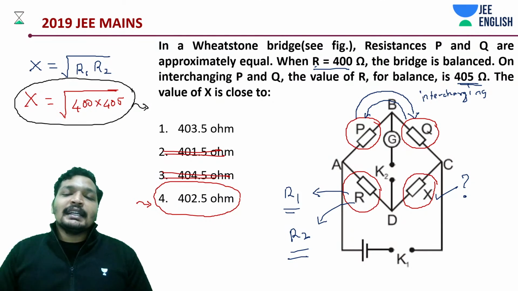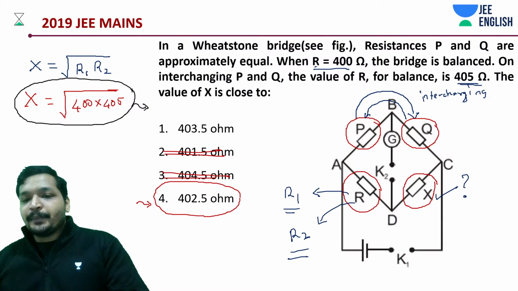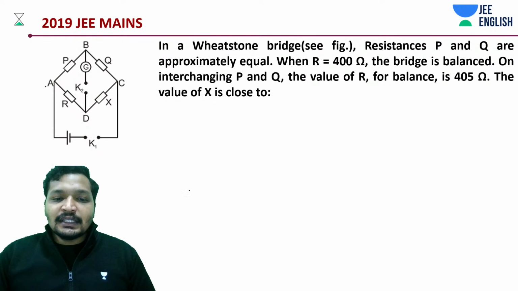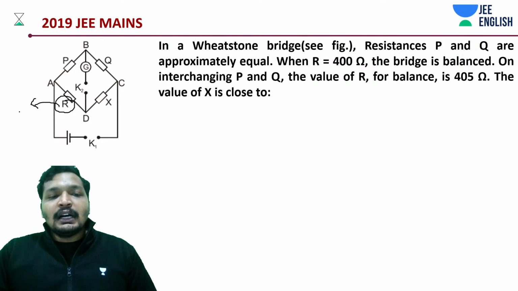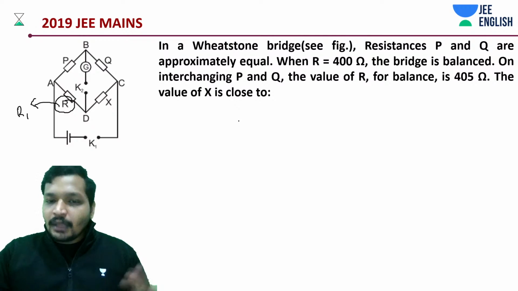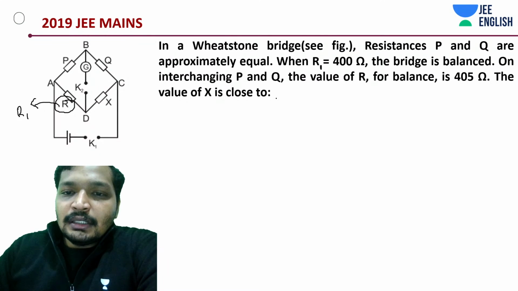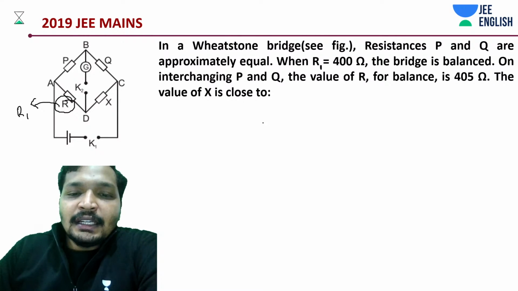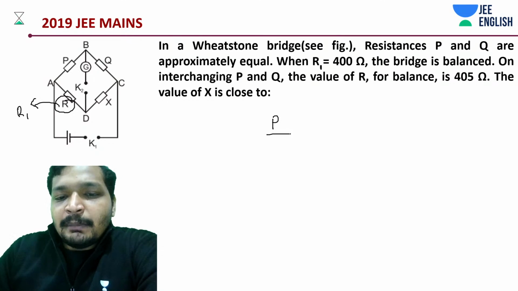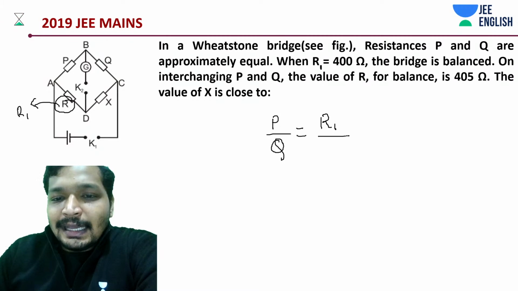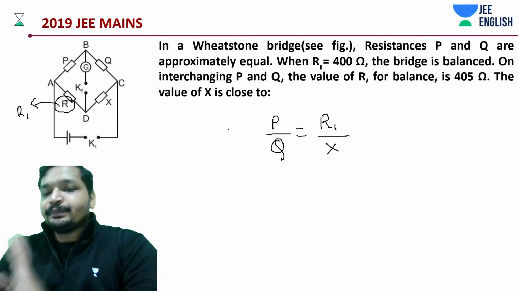First of all, let's understand how this comes. It's a damn easy problem. Even if we move step by step, it's not at all that tough. Now you have a resistance R1 initially. We'll get to the expression, and we will keep this as R1. What we have done is P by Q is equal to R1 by X.